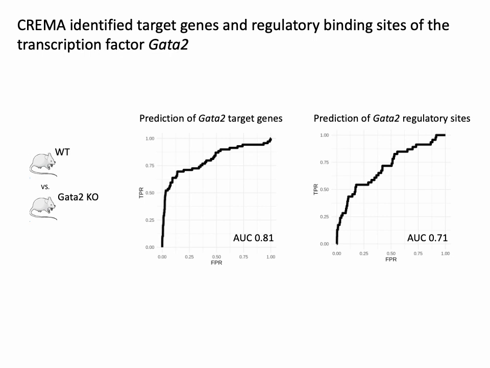We also want to directly validate some of CREMA's findings, and here is one example. We pulled out CREMA's identification of target genes regulated by the transcription factor GATA2 and the regulatory regions that GATA2 binds to. We then compared mice with GATA2 knockout to wild-type mice and used the differentially expressed genes and differentially accessible peaks to check CREMA's predictions for GATA2. We found that CREMA successfully identified target genes and the regulatory sites of the transcription factor GATA2.